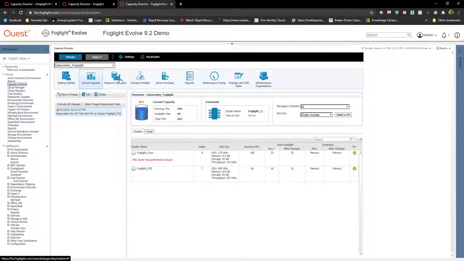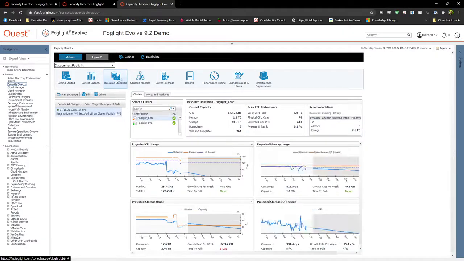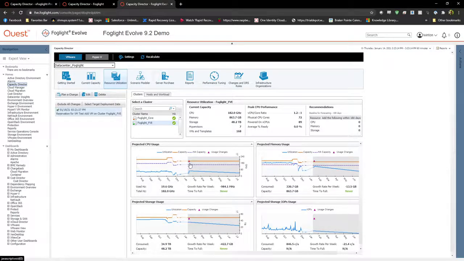I can go over to resource utilization, and we'll see stuff similar to what we saw before. Let me pick on that correct cluster. This pink triangle, you'll notice, is the change that we have proposed, and you'll notice an uptick in consumption of CPU, memory, storage, things like that. And if that change that we have proposed has changed the consumption, which is this blue line here, and has caused it to go over either the high availability or the actual capacity of either one of these resources, we would be notified of that here in this top corner, recommendations. In this case, we're still good.